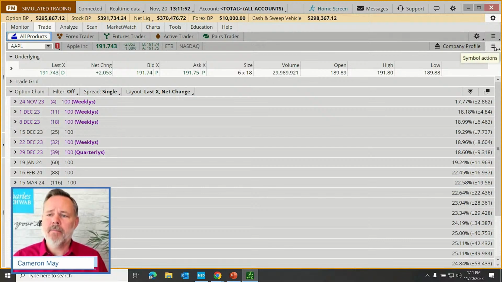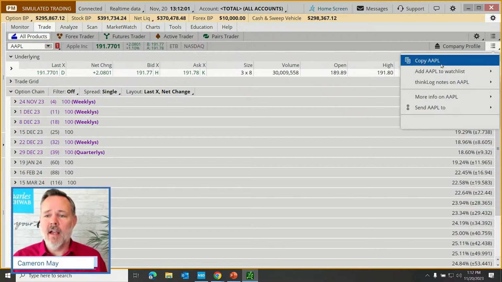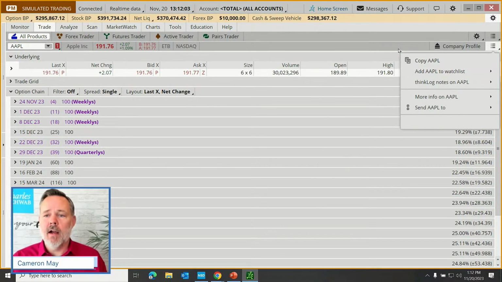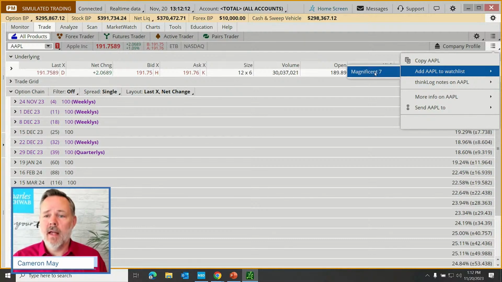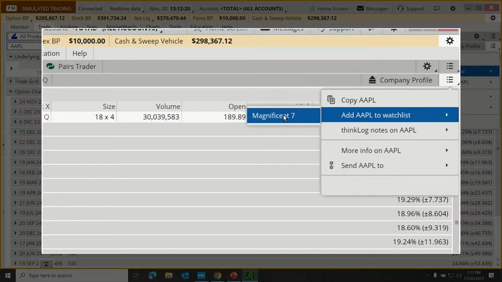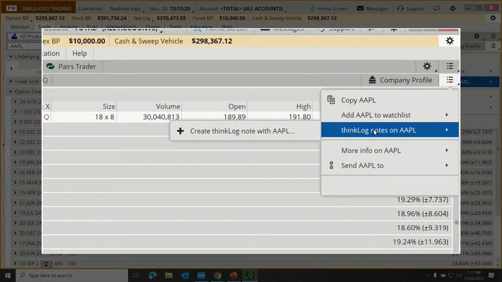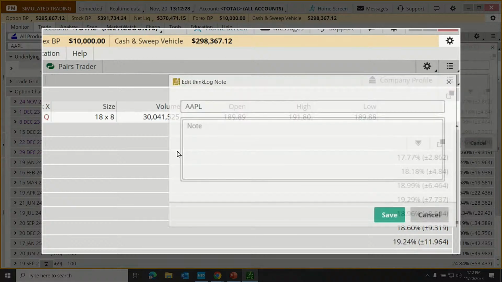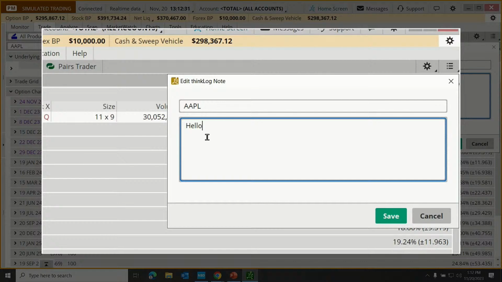I do want to point out the menus over here, okay? Our menu is 3 dots, 3 dashes, and it allows us to take all sorts of actions regarding our security. So for example, let's say I wanted to add Apple to a watch list. Well, I have one example watch list in this portfolio, and I could add Apple to that just by clicking on Magnificent 7. Now, it happens to be in the Magnificent 7, so I won't do that. We can also add notes to Apple. Create a ThinkLog note. Just say hello, I suppose.